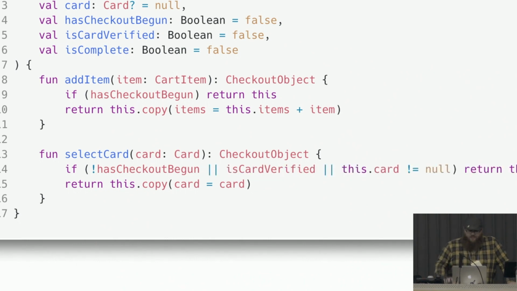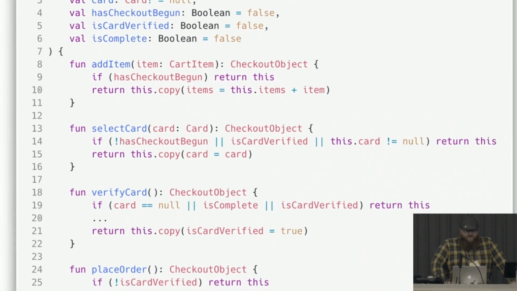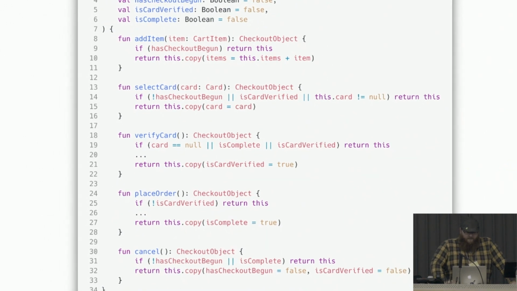So you change that to really qualify what it is you can do, what state you're in when you select a card. This is implied state. You have implied that a card is selectable by these other properties rather than stating you are in a particular state. So you're going to do the same thing with verify and place order and cancel. It's going to look something like this. Maybe it's not going to be buggy on the first try, but as it grows, you know this scope is going to expand.